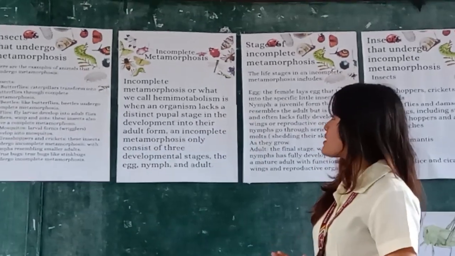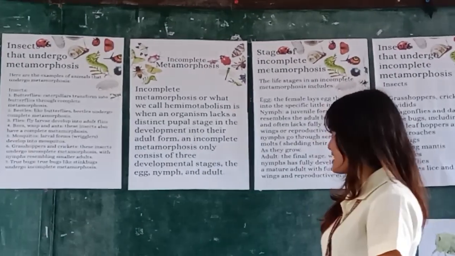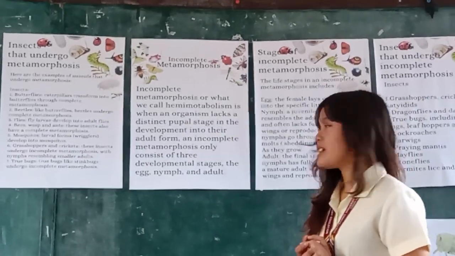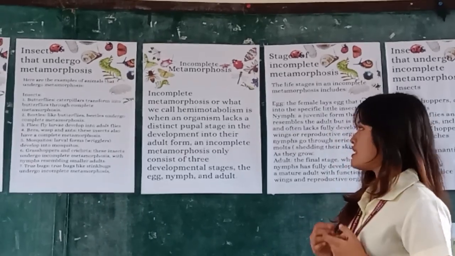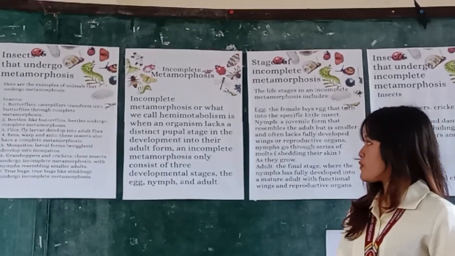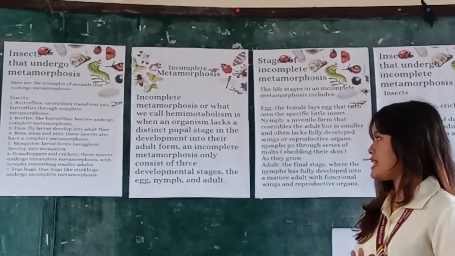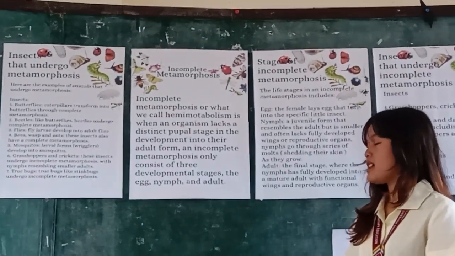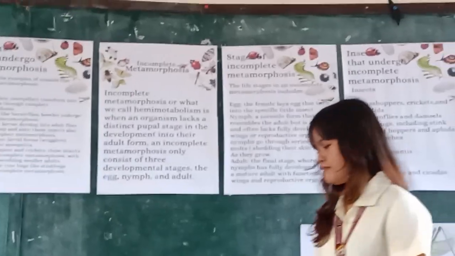Incomplete metamorphosis, or what we call hemimetabolism, is when an organism lacks a pupa stage in the development into their adult form. An incomplete metamorphosis only consists of three developmental stages: the egg, nymph, and adult.